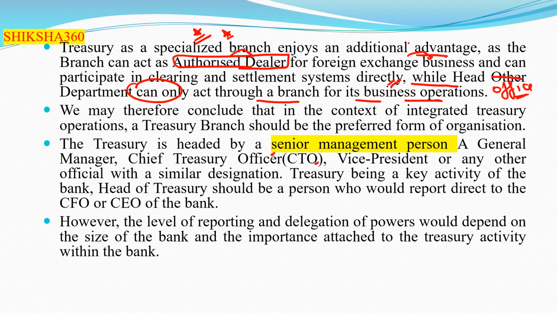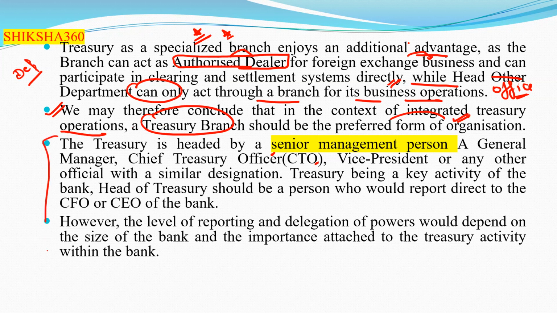So in the integrated treasury operation, this is the question: which one is preferred, either a department, or a branch, or a specialized branch? A specialized branch. So a treasury branch should be the preferred form of the organization.